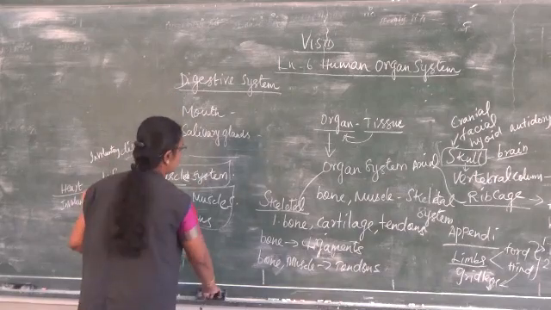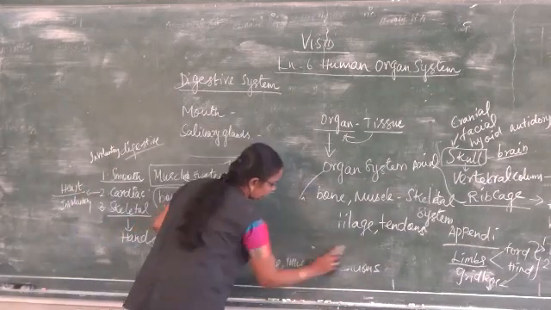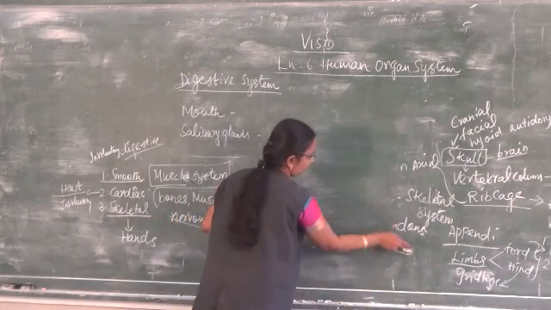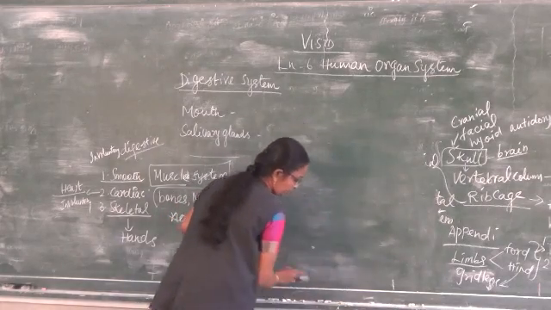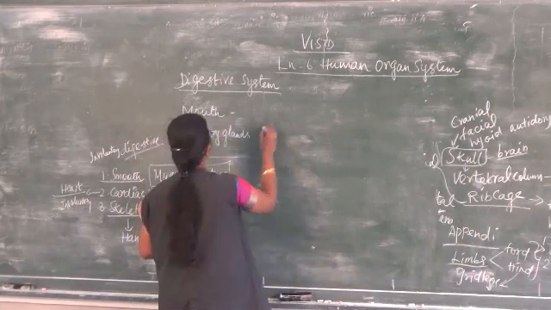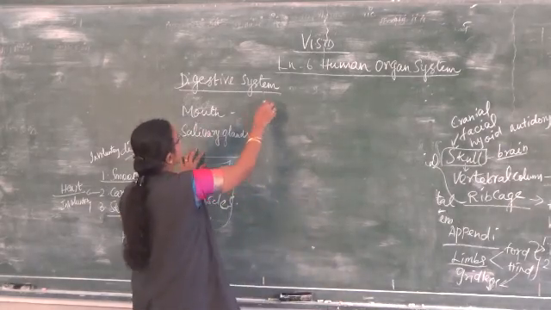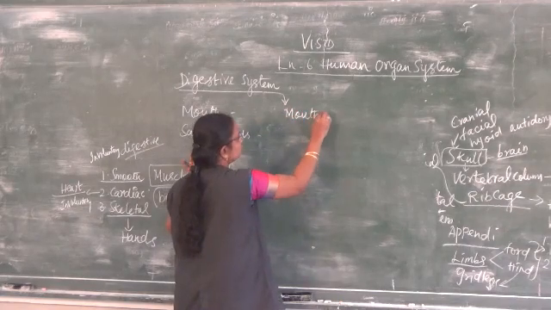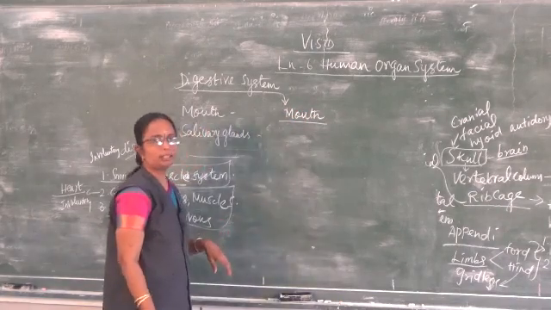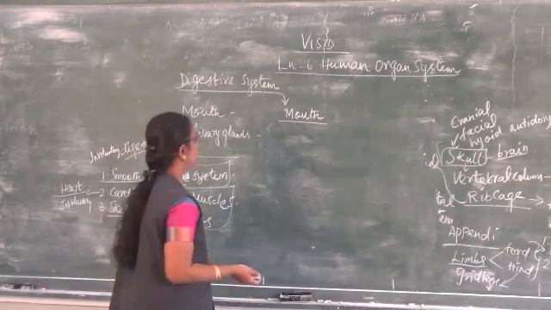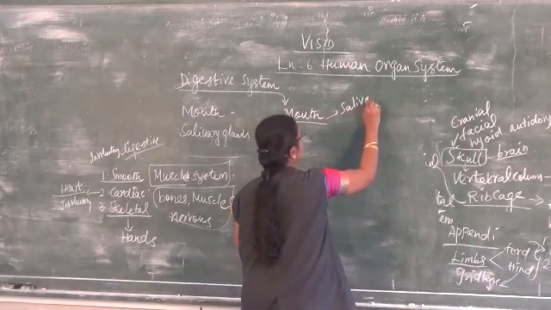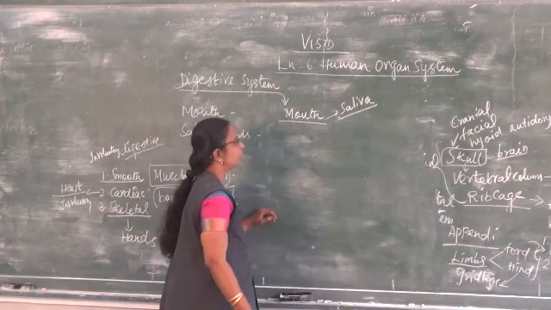The digestive system includes the digestive organs. What are the digestive organs? The stomach is mainly the digestive organ. The digestive system first starts with the mouth. In the mouth, the buccal cavity is there. In the mouth there is saliva. The saliva is secreted inside the mouth.